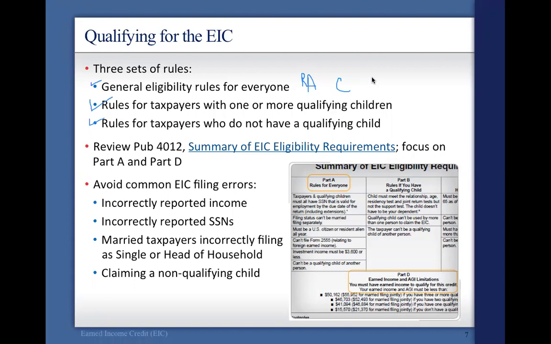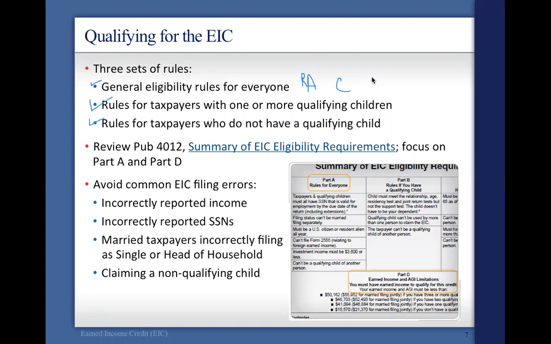I want to point something out here. Investment income must be $3,600 or less. I want you to turn over to page I-1, the very first page. As you look at the earned income table, and I'm going to hit this again a little later in our lecture, the items that constitute and qualify for earned income credit are on our left side. And if you read through that list, you're going to see that it's basically people that go to work.